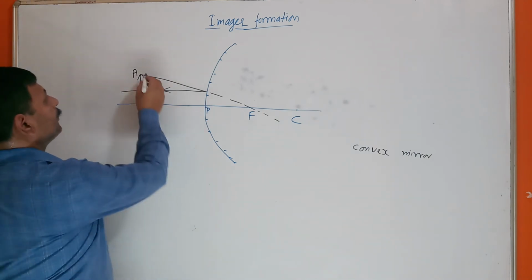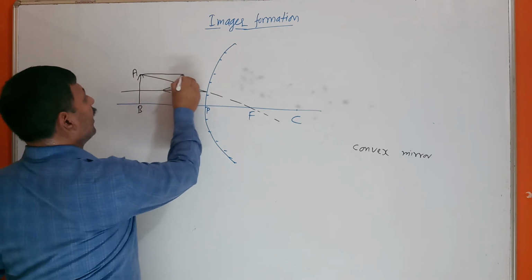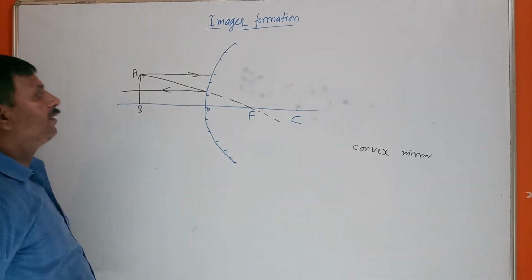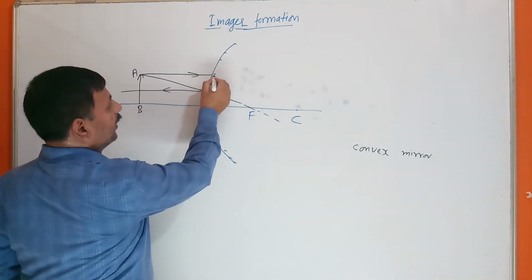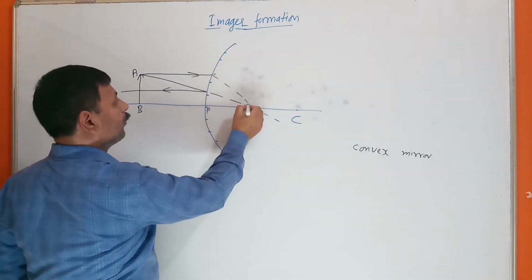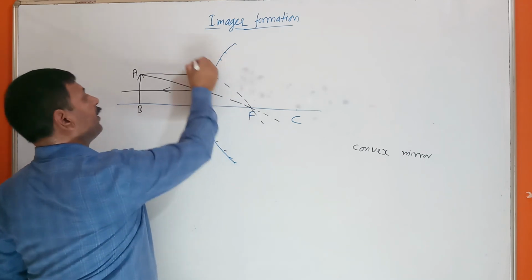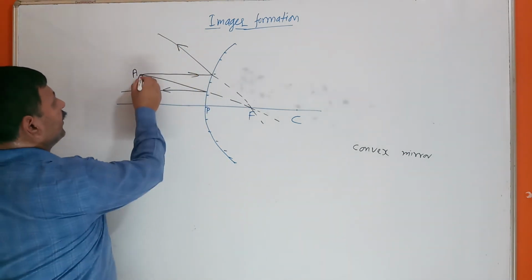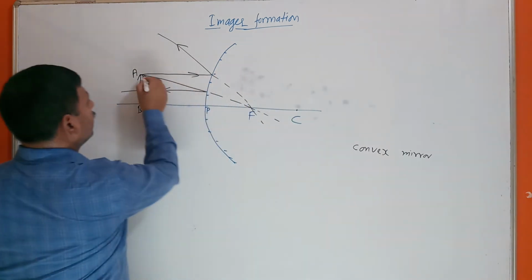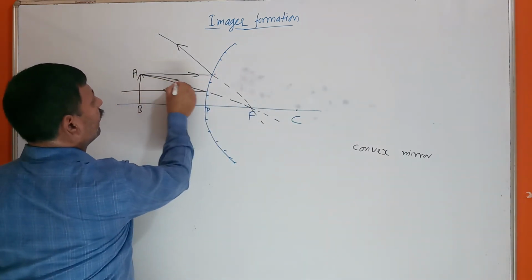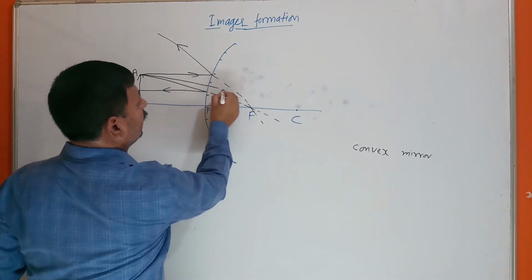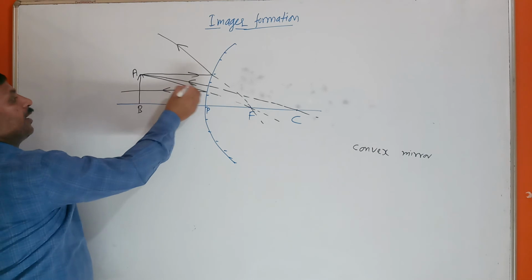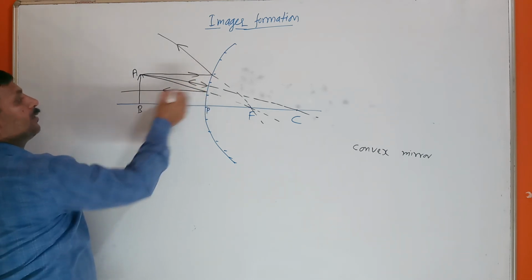Second, what I have told you, rays parallel to the principal axis, appearing to pass through the focus, after reflection. And third, I have told you, if a ray is passing through the center of curvature, what happens? It will reflect back along the same path.